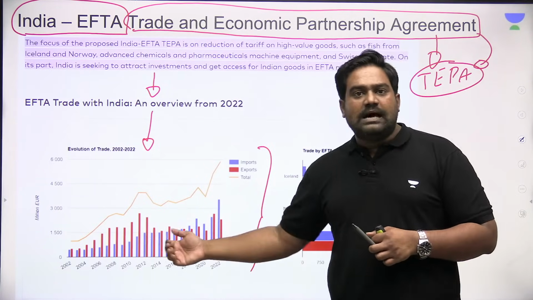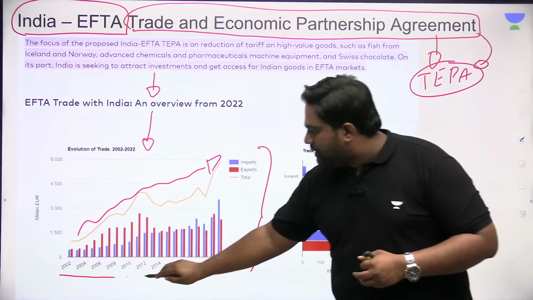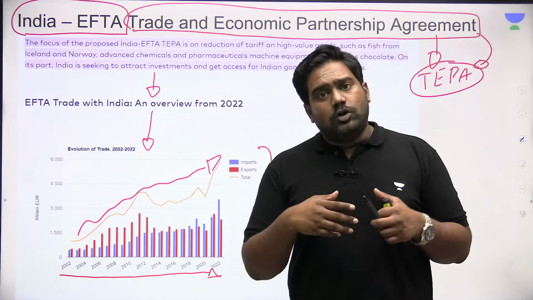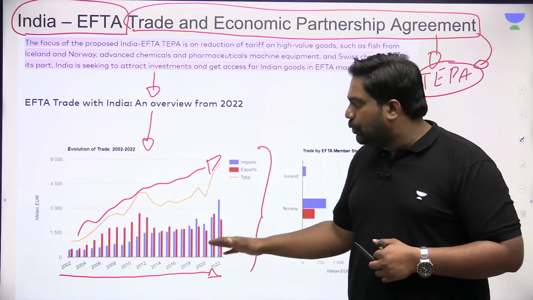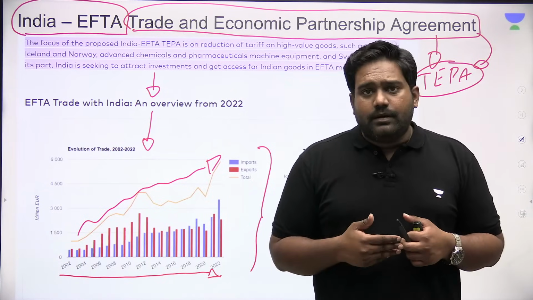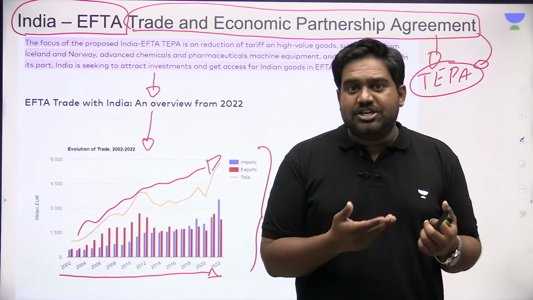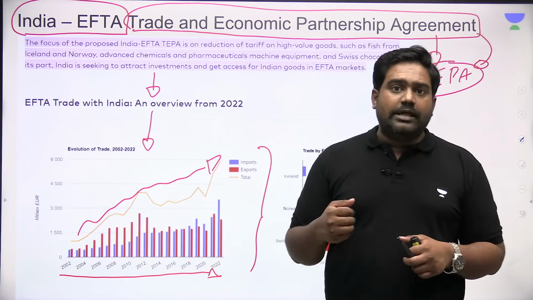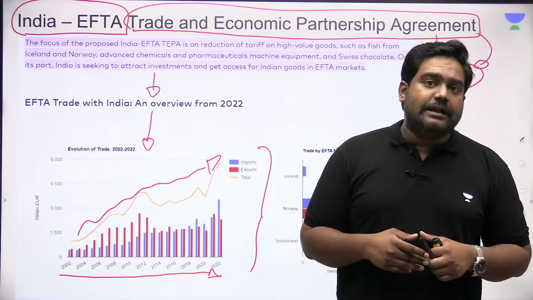You can see how over the last 2 decades, there has been a consistent increase in trade volume. There has been a substantial increase in India's exports towards these 4 countries. We've also attracted a lot of imports from these countries, along with investments and services that have flowed to India. For example, look at Swiss chocolate. There is a huge market in India. If the trade deal goes through, Swiss chocolate could become very affordable, cheaper, or who knows, it might even become duty-free. Then Norway and Iceland are known for their fish produce, which could have a big market in India.